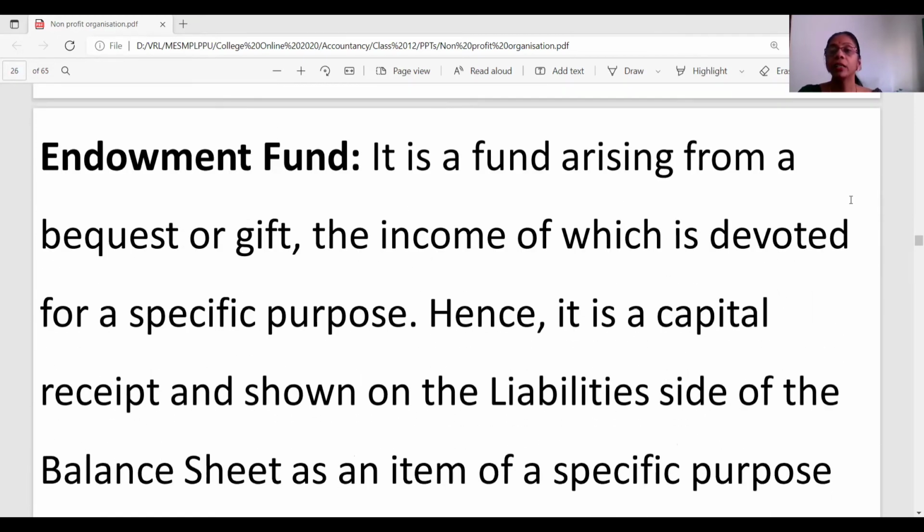Endowment fund. This fund is a result of a gift. Now, there is a small difference between the legacy and the endowment fund. Usually, an endowment fund is always specific in nature.